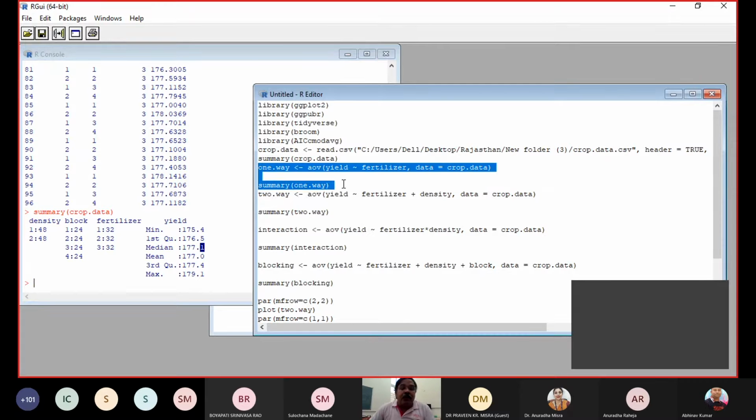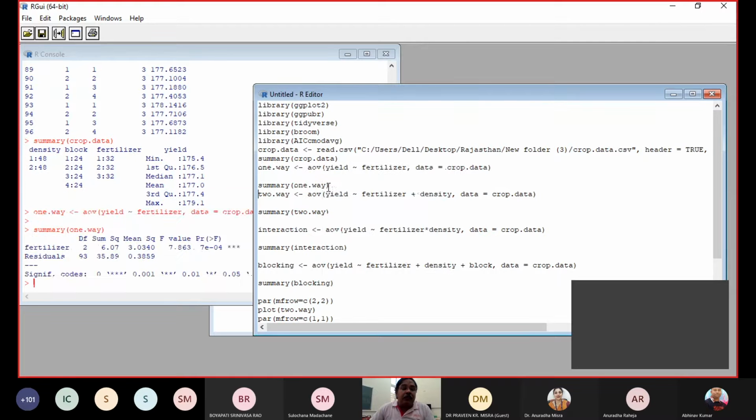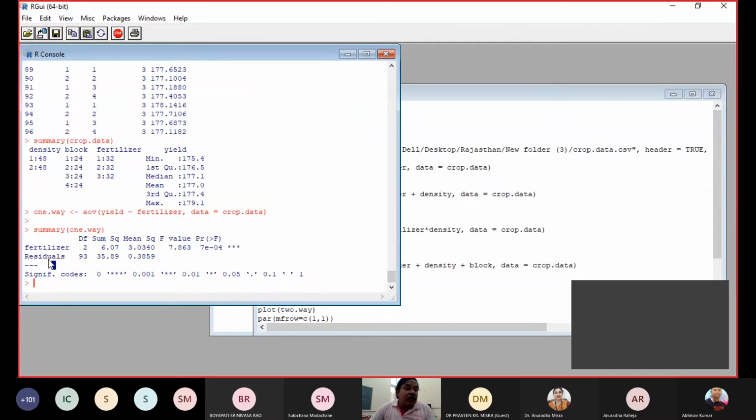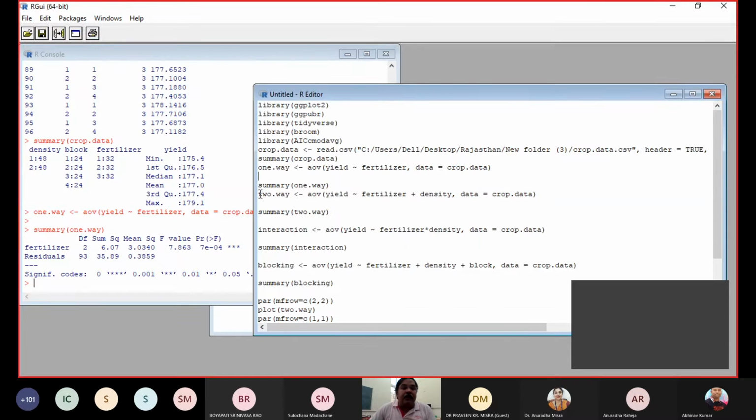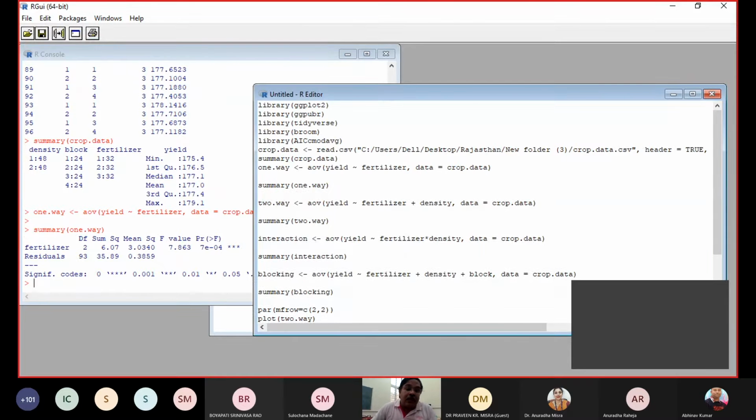Now we are coming to the one-way analysis. For the one-way analysis, we just have to run simple two-line commands. It is a fertilizer, degree of freedom, sum of squares, mean sum of squares, F value and corresponding P values. On the basis of the corresponding P values and calculated values, you can take your decisions. Here the decision is that you are going to reject the H0.